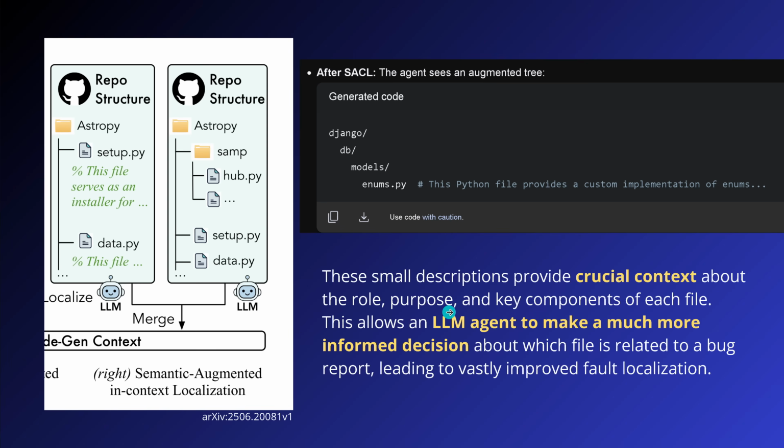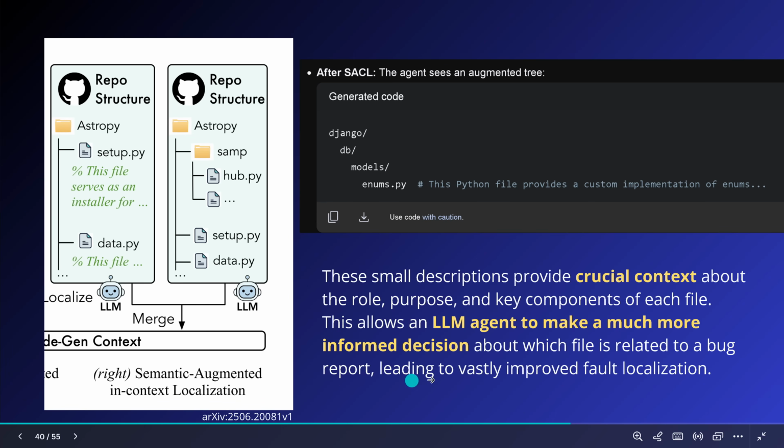And this finally allows, in this new method, an LLM or an agent, the LLM is just the brain of the agent, to make a much more informed decision about which file is related to a bug report, leading to improved fault localization. In theory, easy, but computationally, hell on earth.